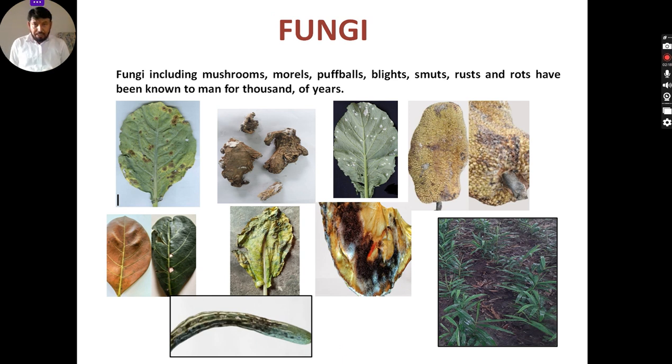Now let me move to another slide on fungi. The important question is, what are fungi? As we know, previously they were known as mushrooms. So fungi including mushrooms, morels, puffballs, blights, smuts, rusts, and rots have been known to man for thousands of years. But blights, smuts, rusts, and rots are basically diseases which are caused by fungi. And now we can see in this slide different plant parts are associated with different types of fungi, lower fungi and higher fungi. Let me discuss this in the next slide.